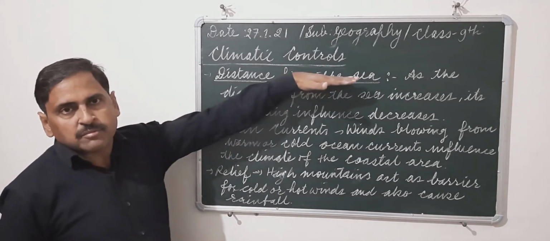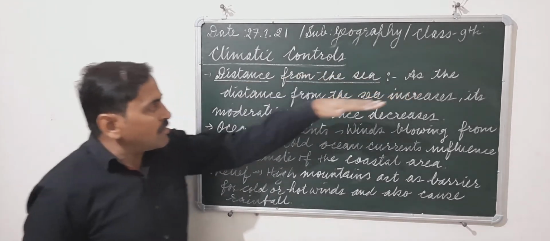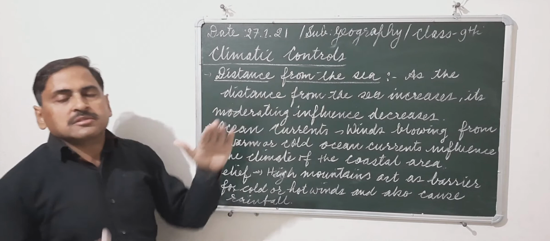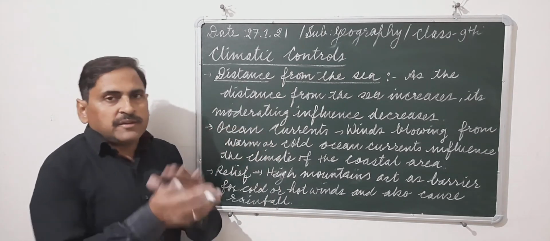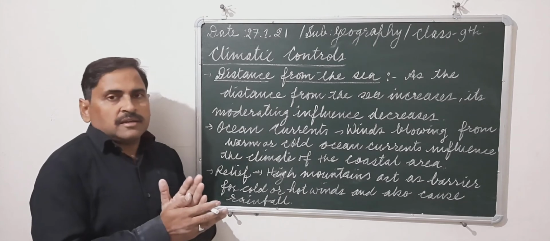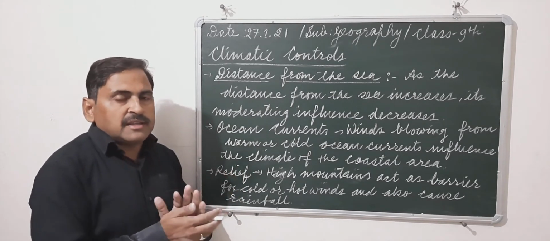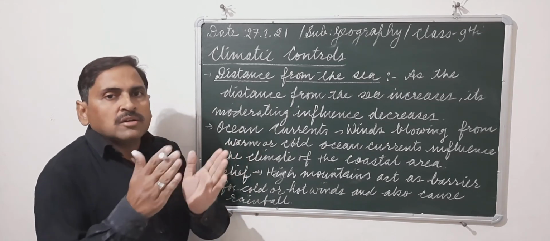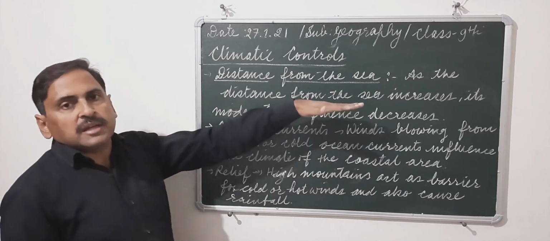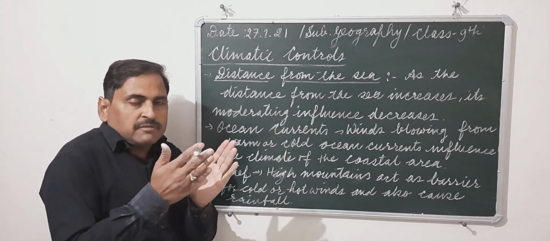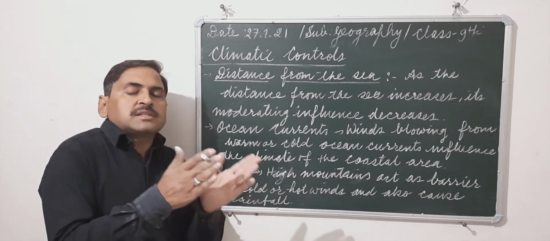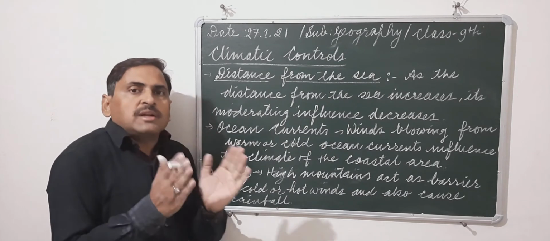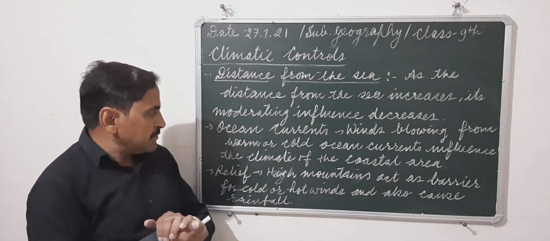Next, distance from the sea. As we move away from the sea, the moderating influence of the sea also starts decreasing. If we compare the climate of Mumbai with Delhi, you will find that in Delhi winters are very cold and summers are very hot. But it does not happen in Mumbai. So when the winters are very cold and summers are very hot, such types of climates are known as the continental type of climate.